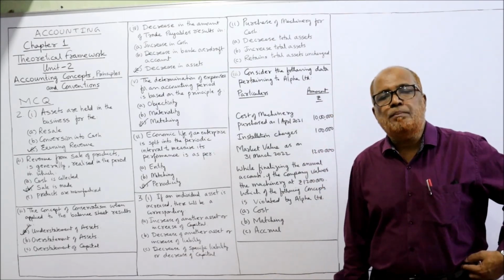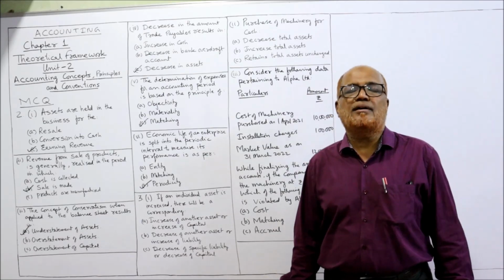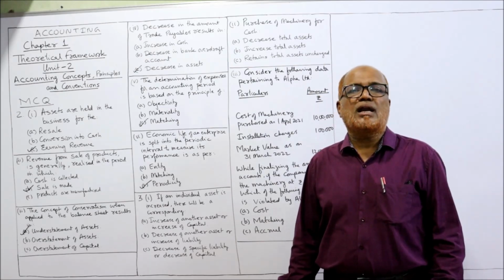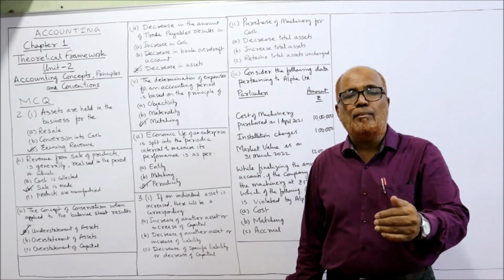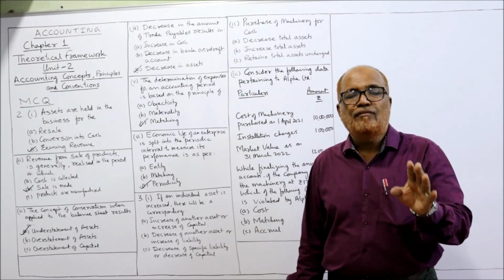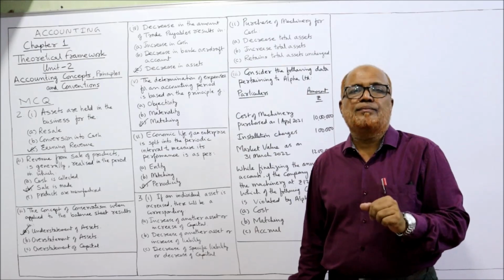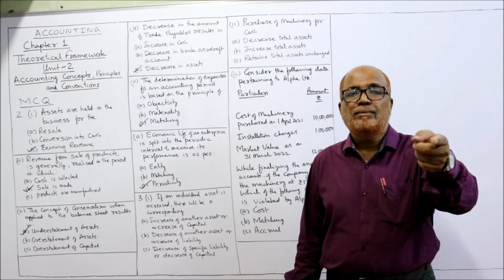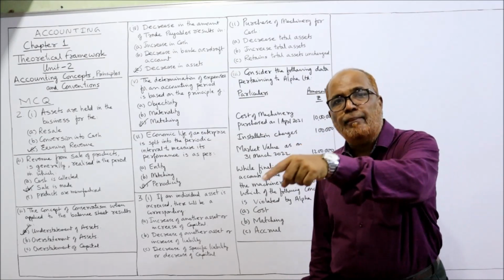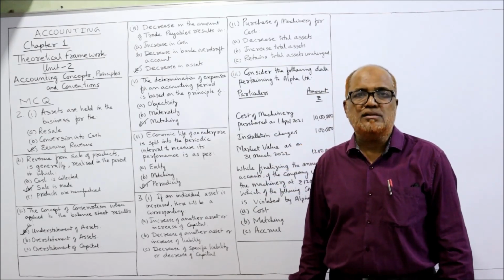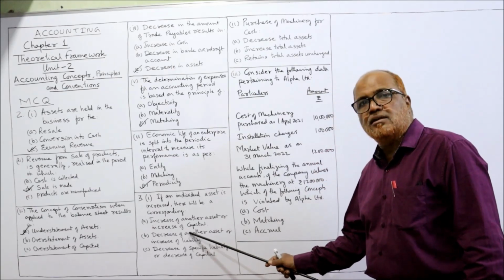Example, stock is purchased from trade creditors. When goods are purchased on credit, goods are coming in, so the asset increases. We are not paying anything, we are purchasing on credit. So creditors will increase. So when an asset increases, there is a possibility that a liability will also increase. So the second is the correct answer.